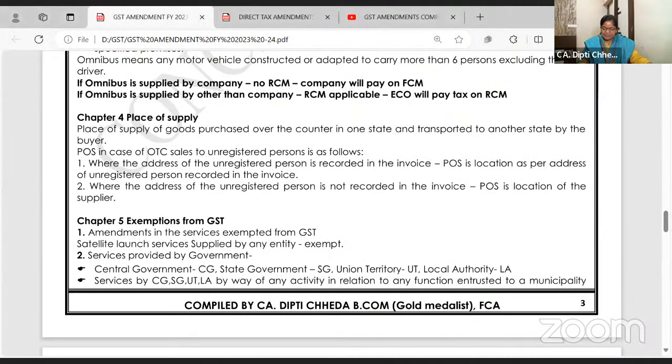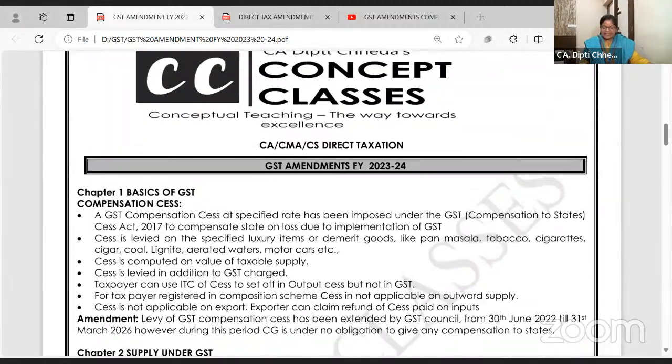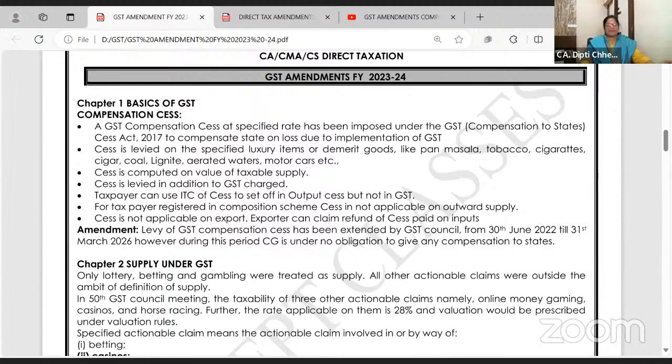Ma'am, the Sarthi batch material, is it updated? Yes, please. All these amendments are included there, but in their respective chapters.